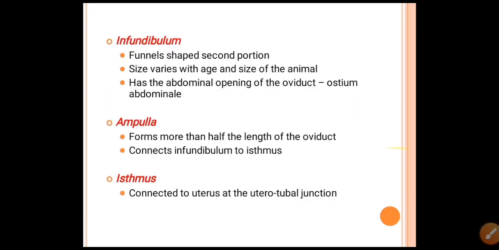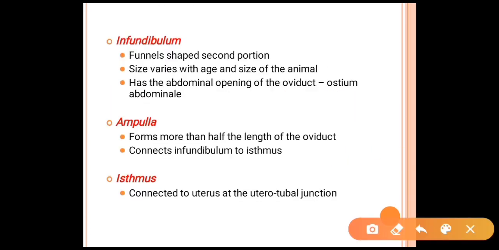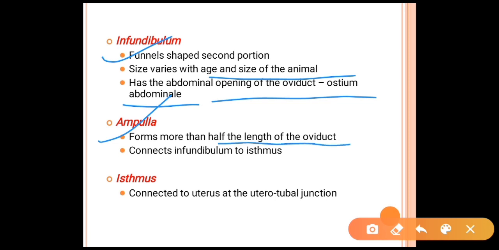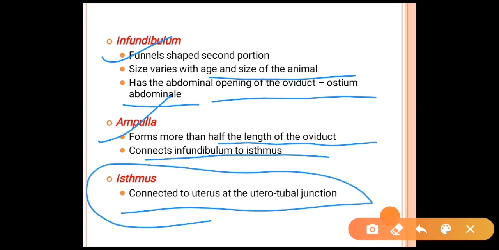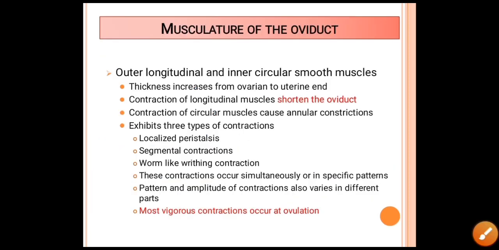Next is the infundibulum. It is the funnel-shaped second portion of the oviduct, and its size varies with the age and size of the animal. It has the abdominal opening of the oviduct, which is known as the ostium abdominale. Another part is the ampulla, which forms more than half the length of the oviduct and connects the infundibulum with the isthmus. And the last portion is the isthmus, which connects to the uterus at the uterotubal junction.